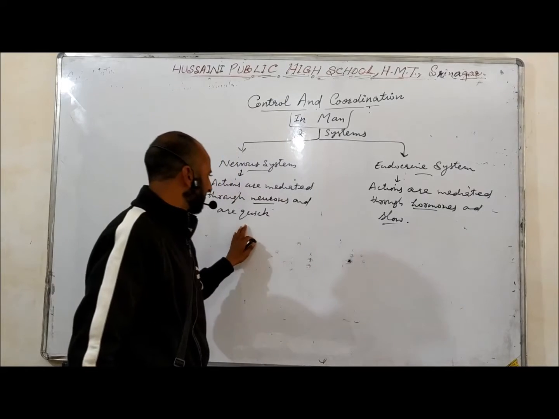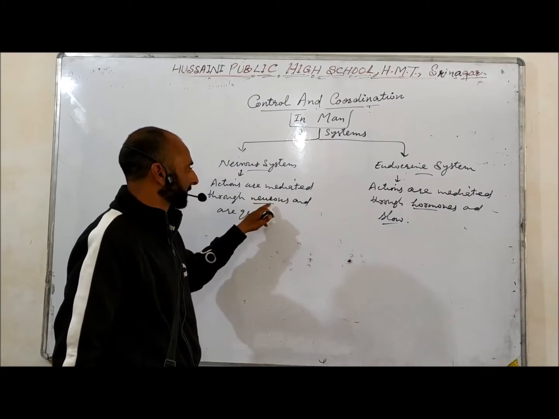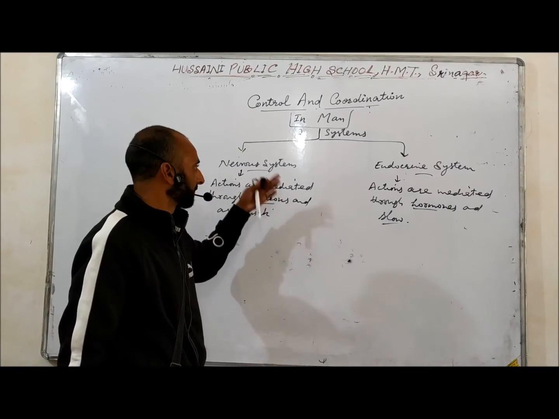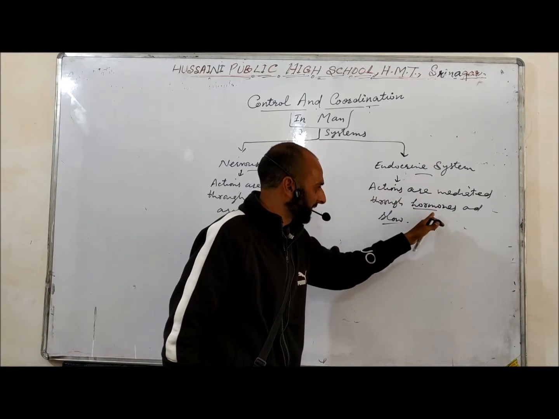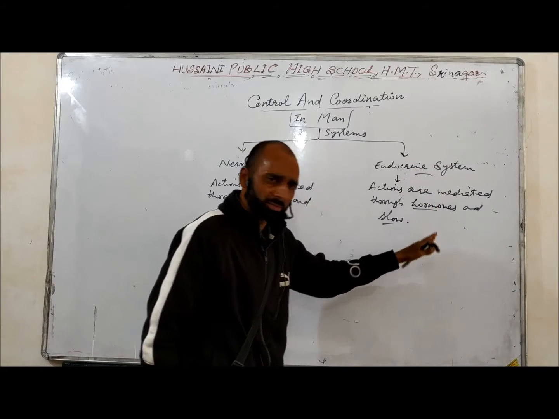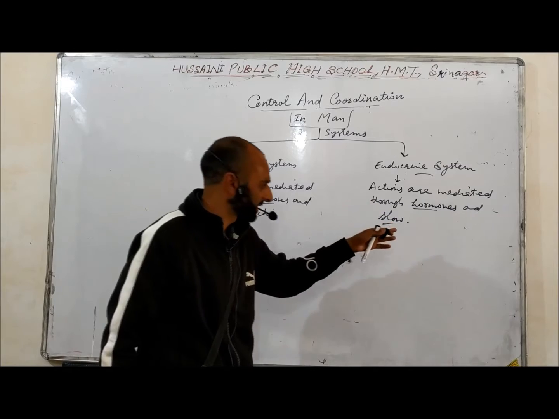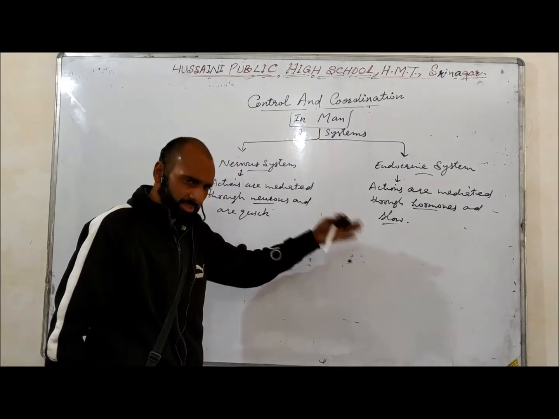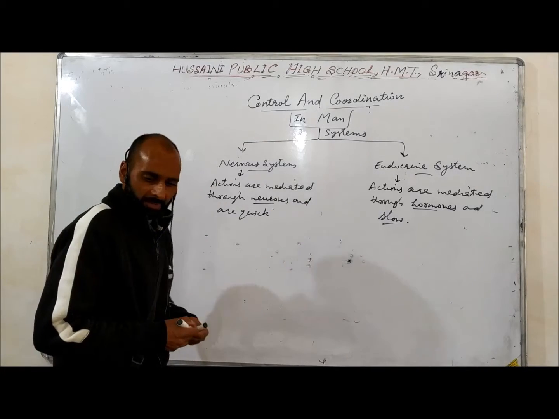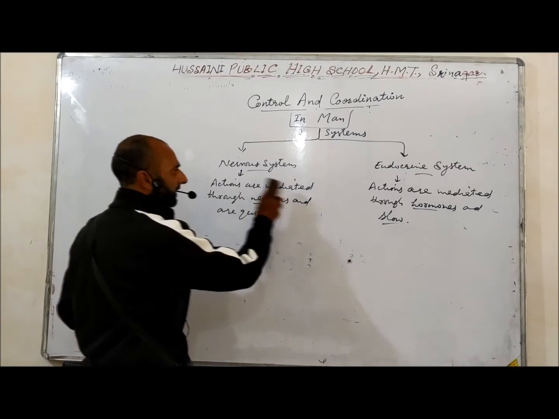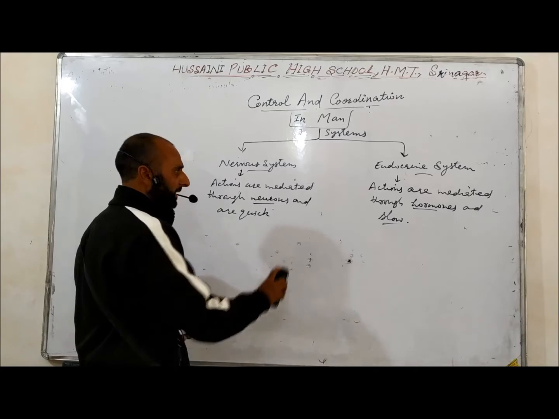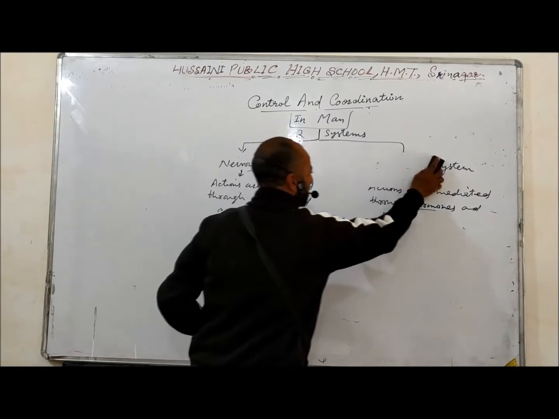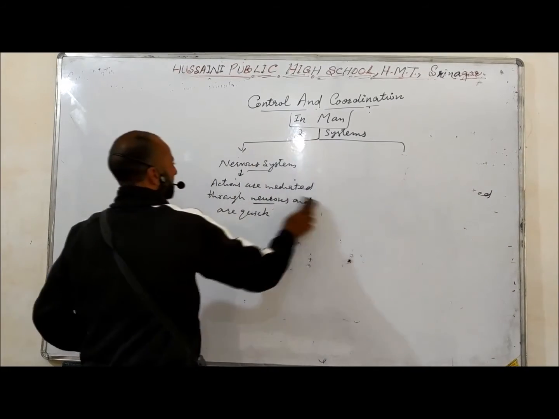In the nervous system, actions are quick and mediated through neurons, the functional and structural units of the nervous system. In the endocrine system, actions are mediated through hormones, the important chemical substances, and these actions are slow. We are going to discuss these things in detail. First of all, we will discuss the nervous system, then we will come to the endocrine system.